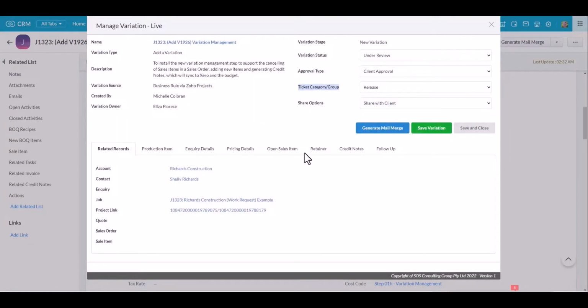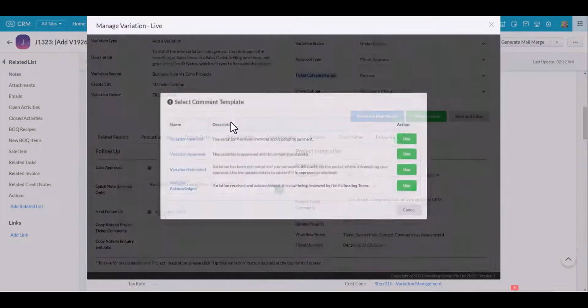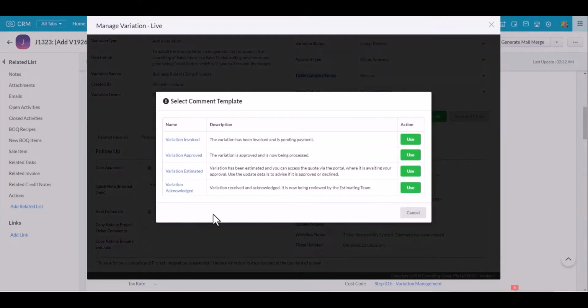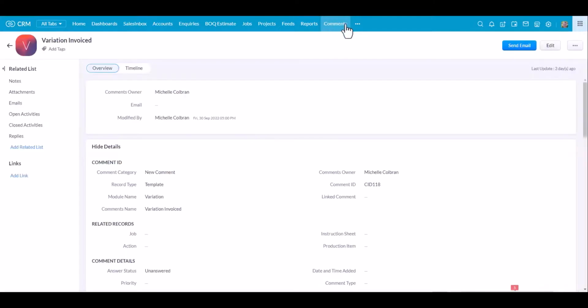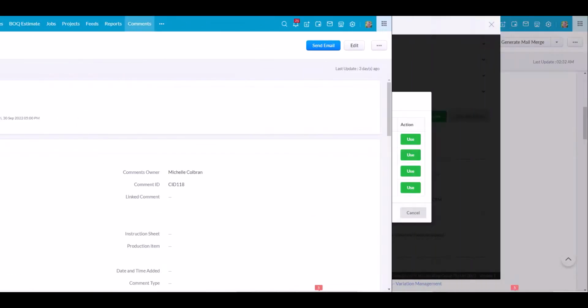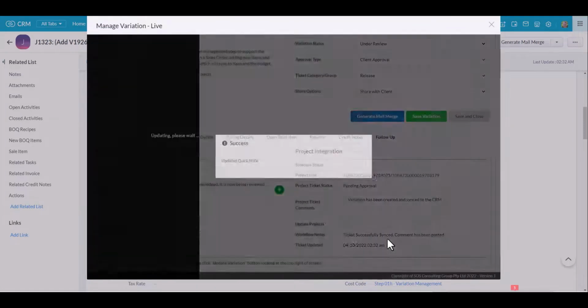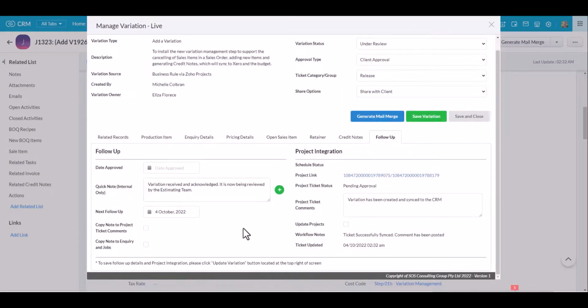Now I'd like to acknowledge this variation and send that information back to Zoho Projects. So I'm going to jump into follow up here, and I'm going to use this little green button. There I've got some templates set up with comments. If I just open up one of those comments for you, so you can see how easy these are to set up, there's a little module in the background called comments. Here I've got comment as a template, and you can just pop some notes in. If I go back to my variation widget, I can click here, variation acknowledged, use that, and it just drops the comment in there. So it eliminates any problems with spelling or grammar errors, and I don't have to sit there typing the information.